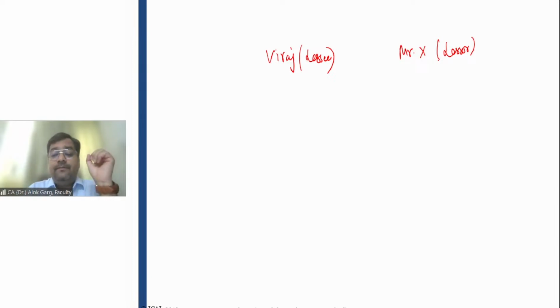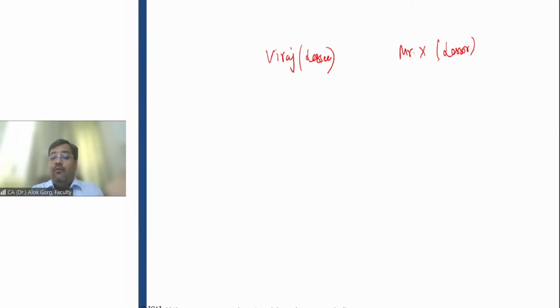So friends, the point was, when a person is taking something on a lease rental basis, he is getting a right to use that property. And if he is getting a right, then why these rights should not be capitalized, right? The point is, like intangible asset, the rights are getting capitalized. So why the rights will not be capitalized?